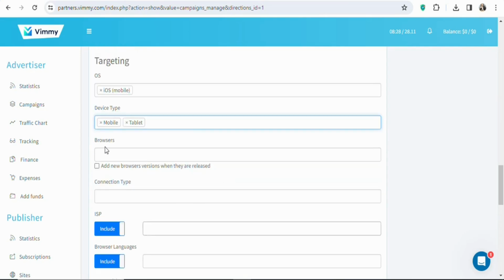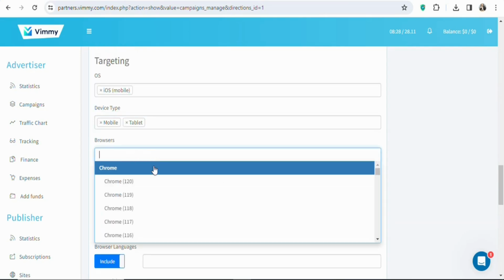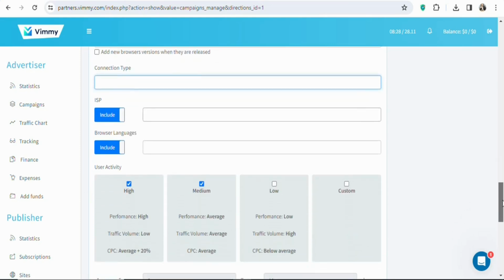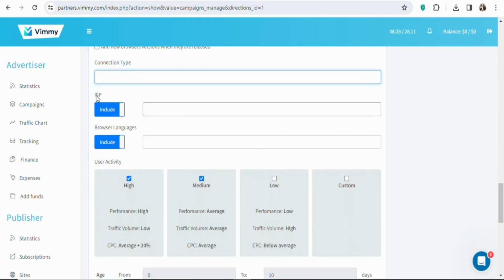Once that is done, you can see browsers. If you click on it, you can see the browsers. There is no restriction. It means it is allowed on all browsers, so just leave it like this. The next step is connection type. There are no restrictions, so just leave it with all connection types. Once that is done, you are going to scroll down.